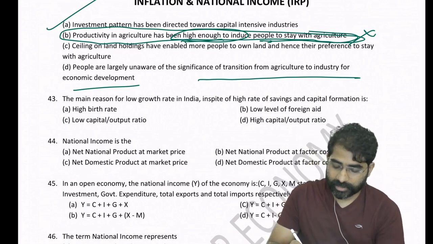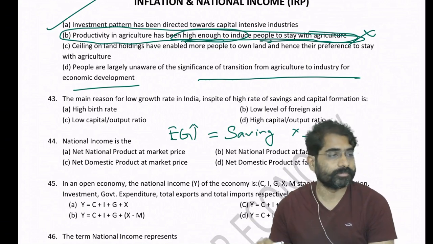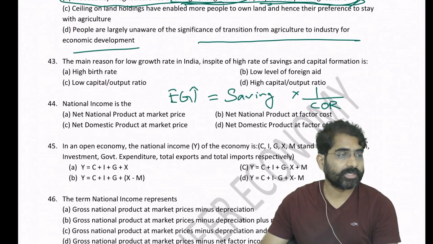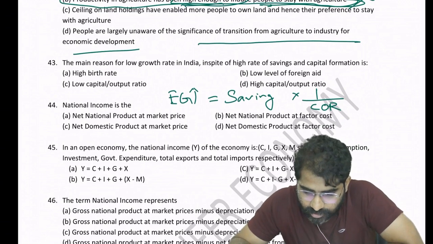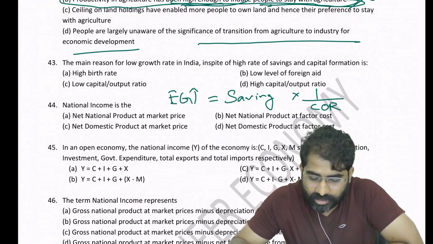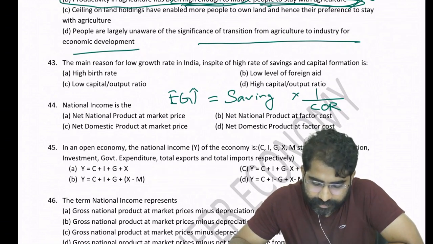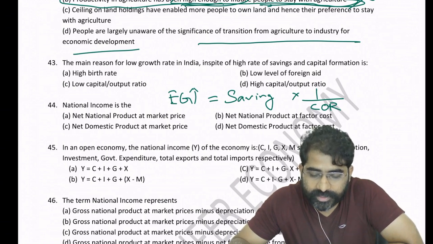The capital output ratio is the ratio of capital to output, that is, how much capital is required per unit of output.